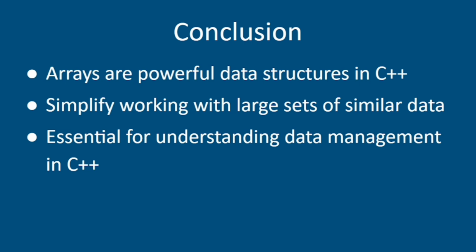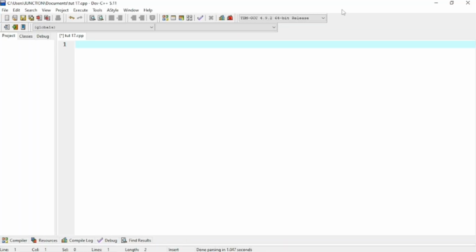Let's move toward the code, how we can create the array and how we can code it. In this part of the code, you will be able to understand the array in a very easy and simple way. If you don't understand the theory, I think this code will be very helpful to understand the array. So let's get started with the code.